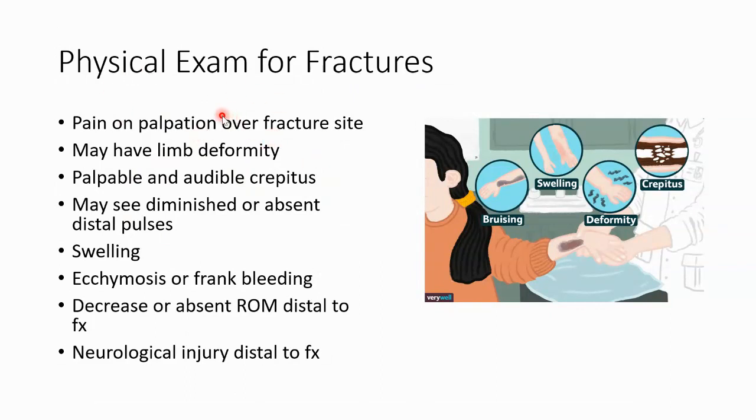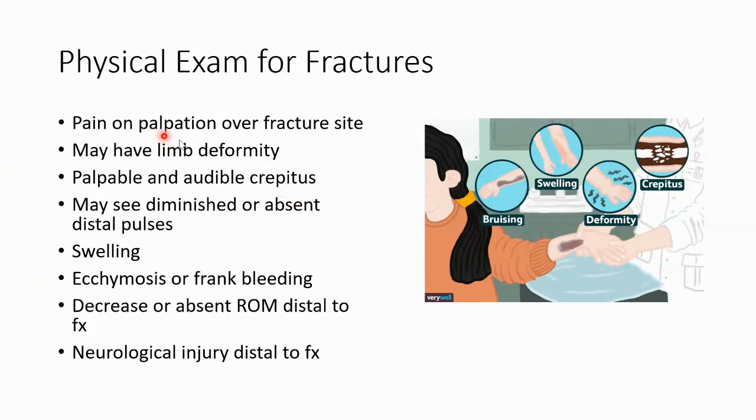The physical exam, presentation, and clinical manifestations can vary depending on the type of fracture, where the fracture is, the site, the arm or the leg. Is there a soft tissue injury, a muscle or a tendon or a ligament that is also injured? So they can be different. You can look at physical exam features for all kinds of different broken bones. These are just general clinical manifestations.